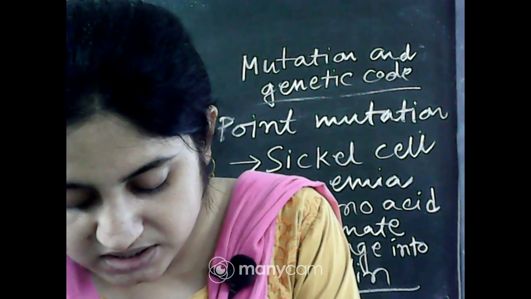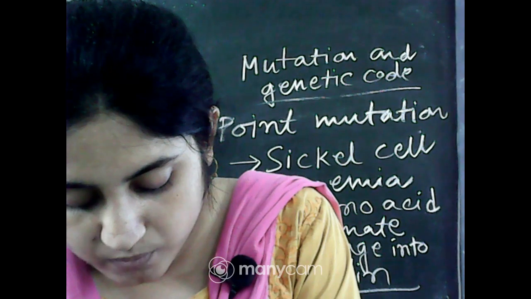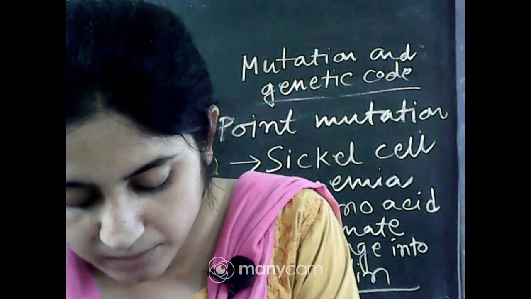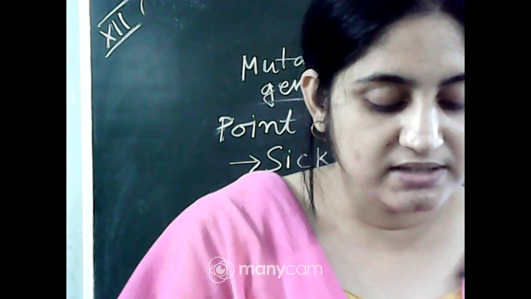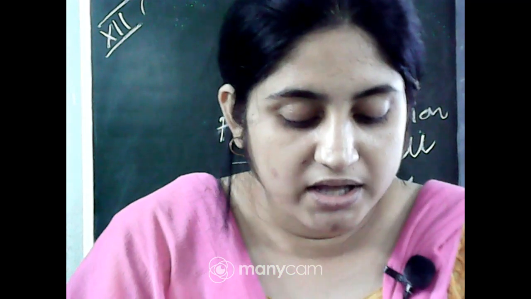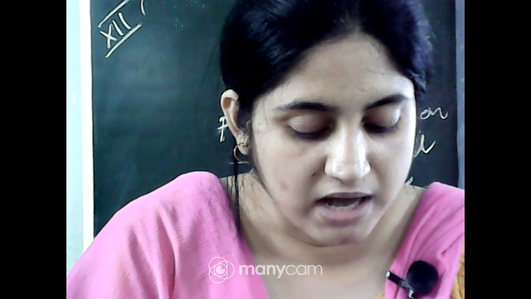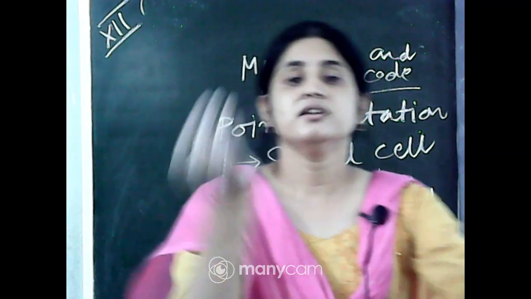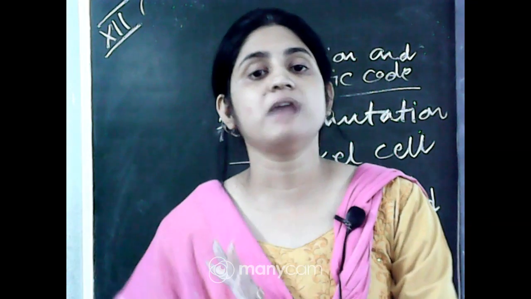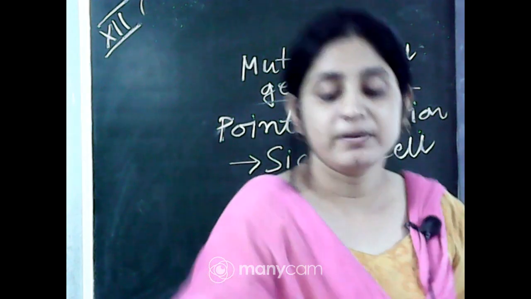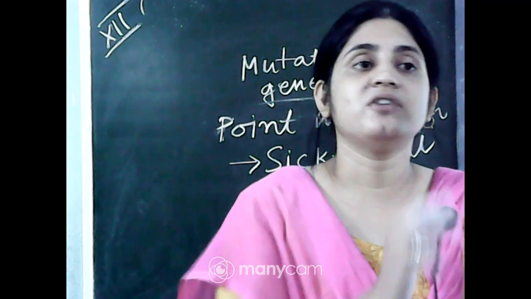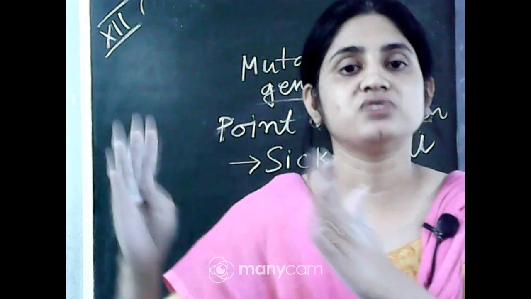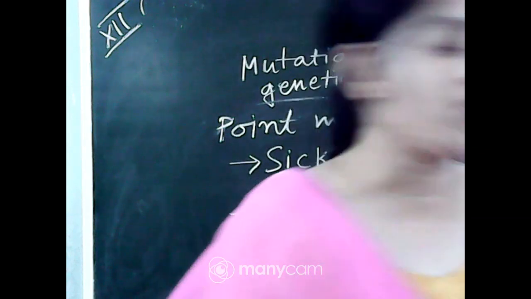The conclusion from the above exercise is very obvious. Insertion or deletion of 1 or 2 bases changes the reading frame from the point of insertion or deletion. Insertion and deletion of multiples of 3 bases insert or delete 1 or multiple codons. Hence, 1 or multiple amino acids are affected and the reading frame remains unaltered from that point onward. Such mutation is referred to as frame shift mutation or deletion mutation. So, point mutation is where 1 amino acid changes into another, and in frame shift mutation, 1 new amino acid will be entered and the other parts will be changed. They shift from one part to another part.